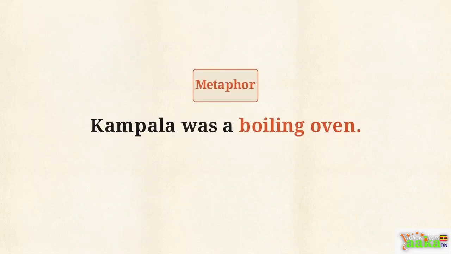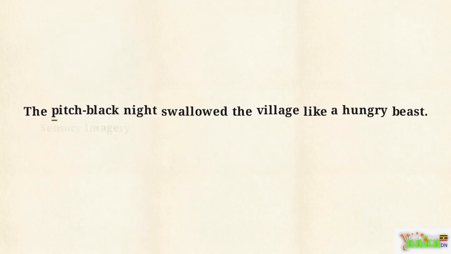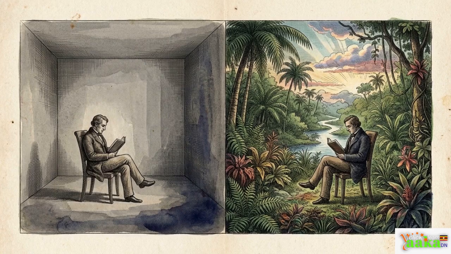This layout upgrades flat descriptions. For example, a metaphor states, Kampala was a boiling oven. Now pause and rewrite, the night was dark, using a simile. Specific details transform it. The pitch-black night swallowed the village like a hungry beast. Applying specific language effects is the exact mechanism that transports a reader out of their physical room and drops them directly into your scene.